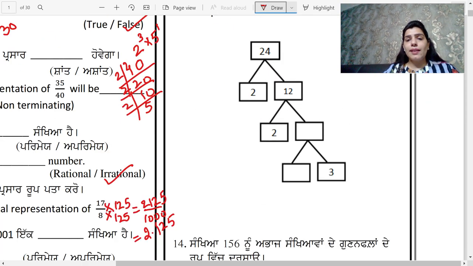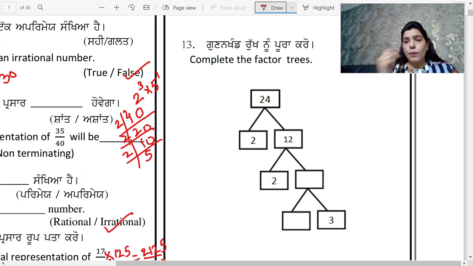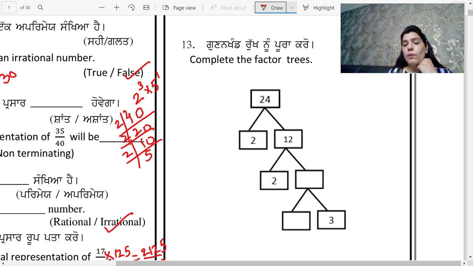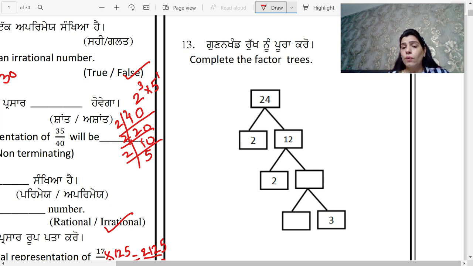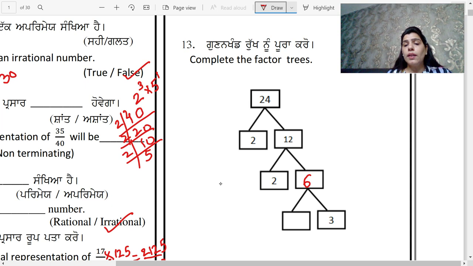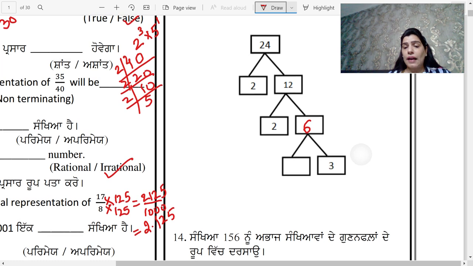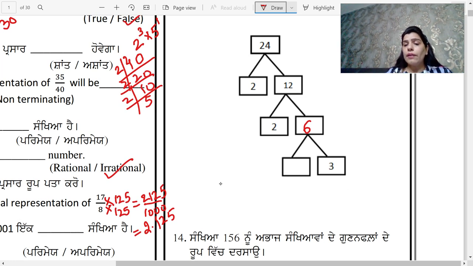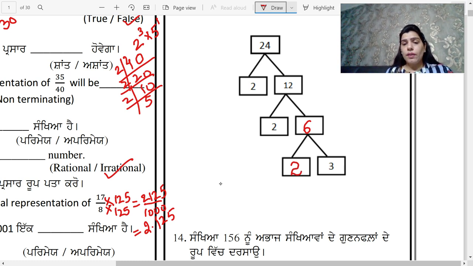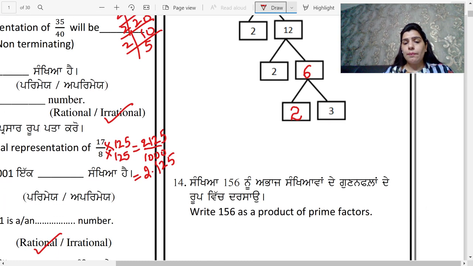The next question is very easy, that is, complete the factor tree. 24, it has 2 factors, 2 and 12. So 2 into 12 gives you back 24. Now 2 is a prime number, so it won't be split again. 12 is a composite number, so it has 2 factors. You will multiply 2 with what so as to get 12? Yes, you will multiply 2 with 6, you will get 12. Now again 6 is a composite number, it will have factors. And which factors? 3 is already written, so you will multiply 3 with 2. So my factor tree is complete. So these are the factors which we have to write in the empty spaces.